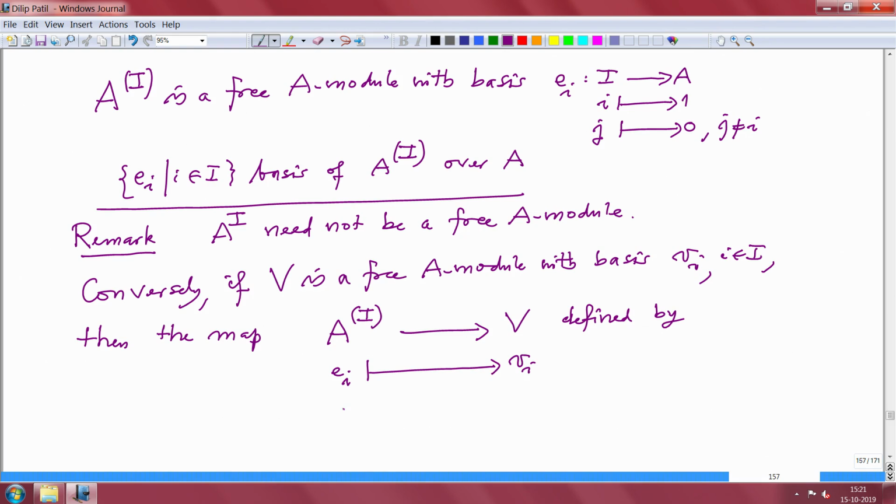So, this means if I take any element here, the element will look like the sum of a_i e_i with almost all a_i being 0. This maps to the summation a_i v_i. This makes sense because almost all a_i are 0, so it is really a finite sum. So, this map defined by this is an isomorphism